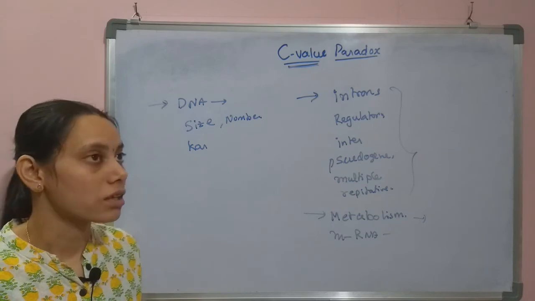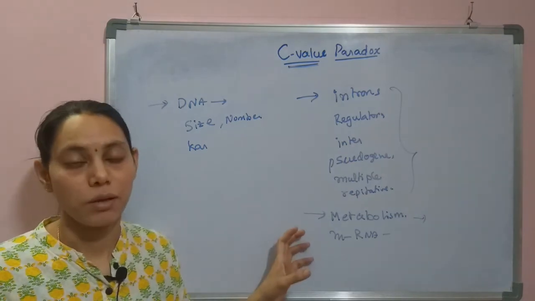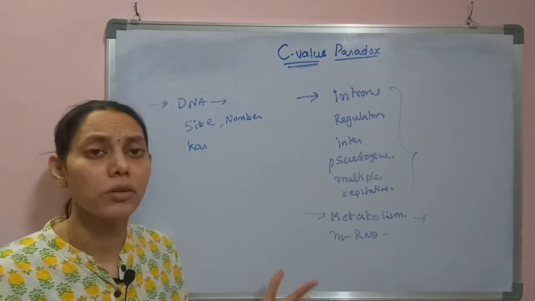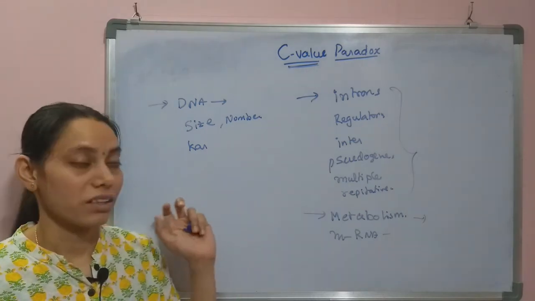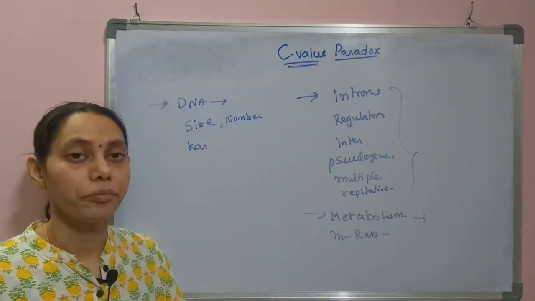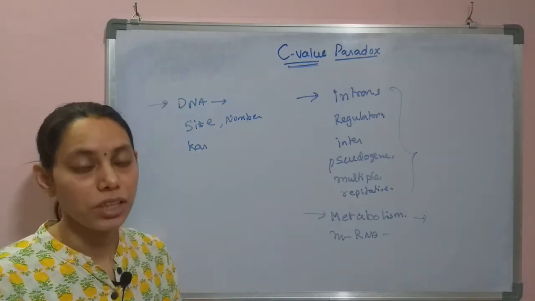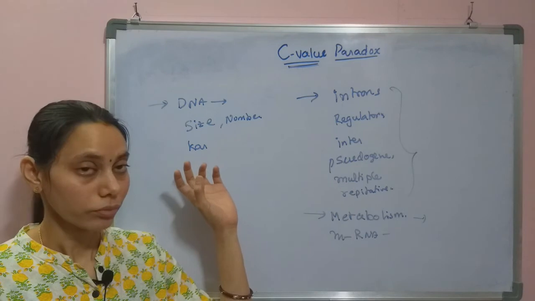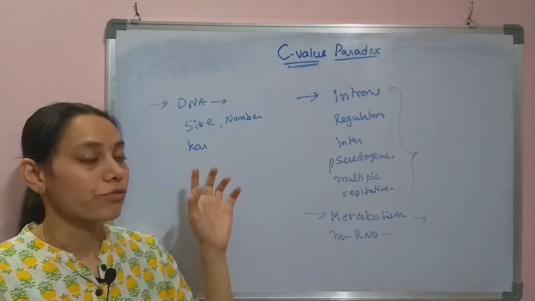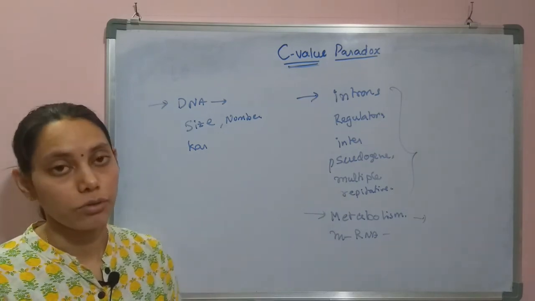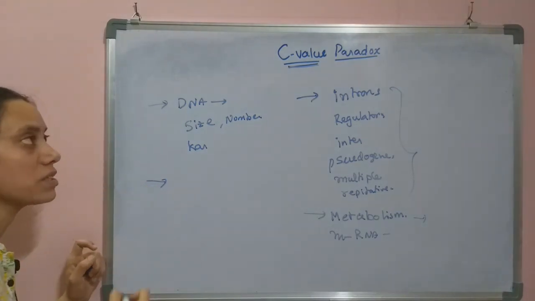That means as the complexity increases, the coding portion will be the same, but the non-coding portion may not be the same as it increases with the complexity of an organism. That is a characteristic feature of the species, and the lengths of these different sequences will decide the number of chromosomes and their sizes and their karyotypes and all. So that is also an explanation for the C value paradox.